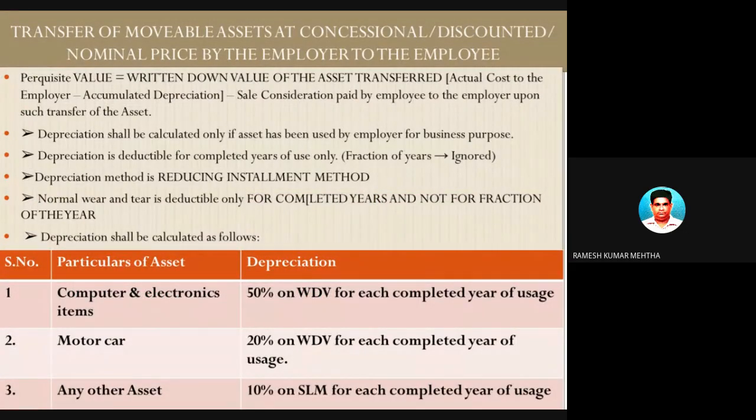So, summarizing the transfer of movable assets, again I am just recapping for you: 50%, 20%, 10% for computer items, motor cars and other assets, and the calculations have to be done according to the steps written in the slide. First you have the opening value, then for the year used you have to apply the written down value method. By using the written down value method, you find out the value of the asset, and then whatever the value for which it has been transferred or sold, the difference is the perquisite.